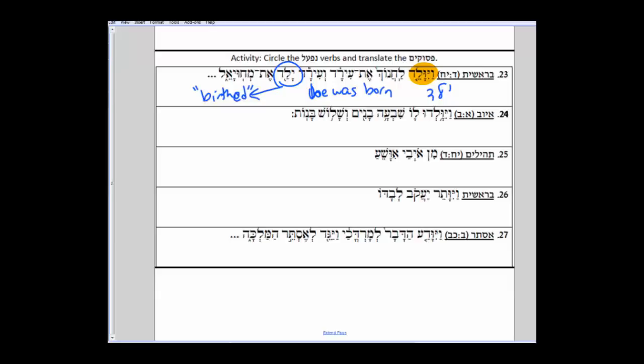And you know how today, when someone has a baby, you don't always say, Cynthia had a baby. Sometimes you say, oh, Johnny, did you hear he had a baby? Right? So even today we talk that way. Okay, look at 24. Vayivaldu. What's vayivaldu? They were born. What's lo? To him. Shiv'a banim, seven sons, shalosh banot, and three daughters. So seven sons and three daughters were born to Iyov.